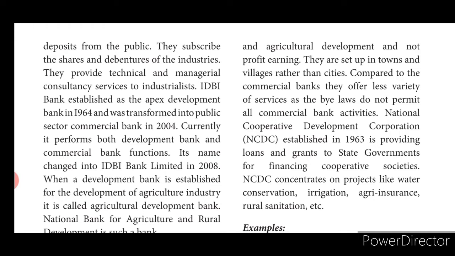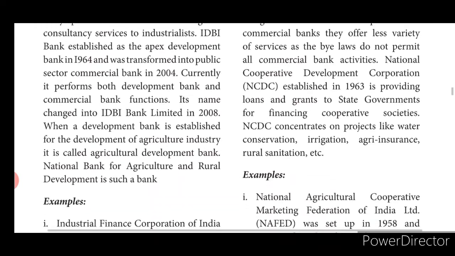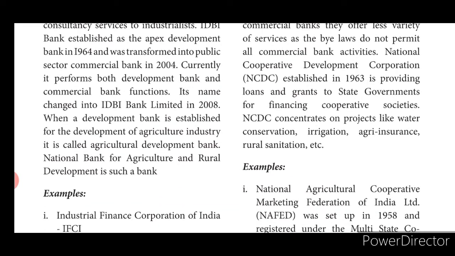Its name changed to IDBI Limited in 2008. When a development bank is established for the development of the agriculture industry, it is called an Agricultural Development Bank. National Bank for Agriculture and Rural Development is such a bank. There are banks even for developing agriculture.